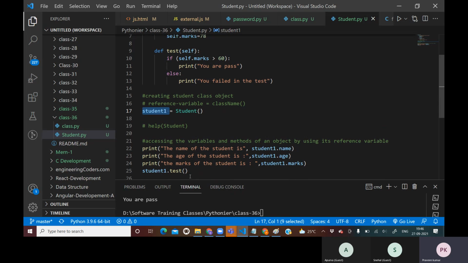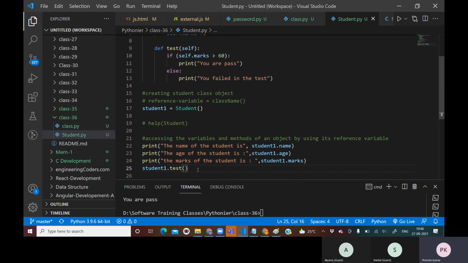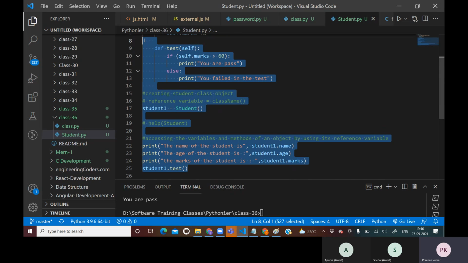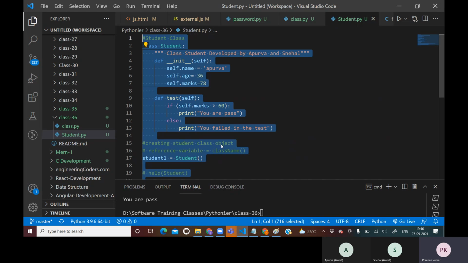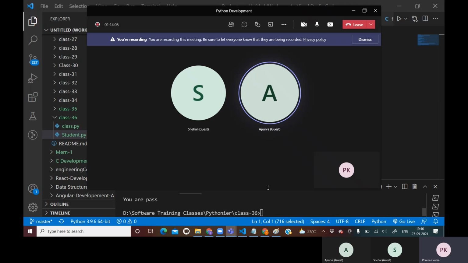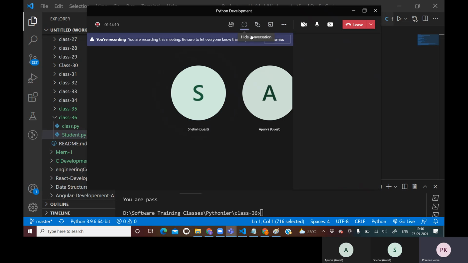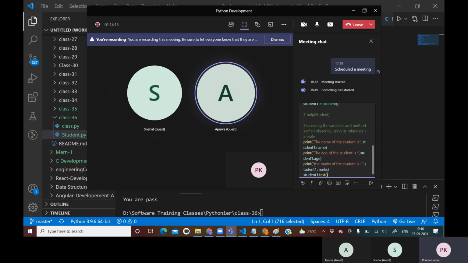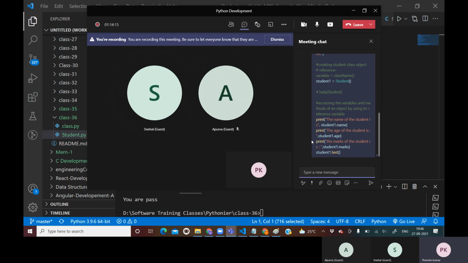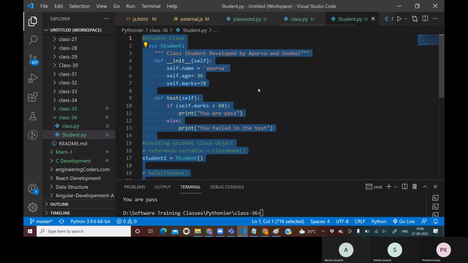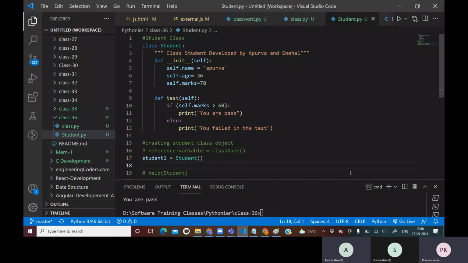Now I want both of you to create one more object. This is the program. I will copy it and paste it in the chat box. I want both of you to create one object here, and after that, pass it back to me. Just create your own object and try to access the object's properties. Is it clear?